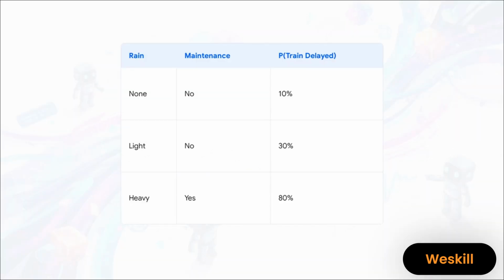Okay, but here's where the magic really happens. Each of those connections, each arrow, isn't just a line. It has numbers attached to it. These are what we call conditional probabilities. The network actually stores the likelihood of something happening given its causes. So look at this table. If there's no rain and no maintenance, there's only a tiny 10% chance the train is delayed. But if there's heavy rain and track maintenance, wow, the probability of a delay shoots all the way up to 80%. This is what lets an AI calculate the chances of you missing your appointment just by knowing it's a stormy day. Pretty cool, right?